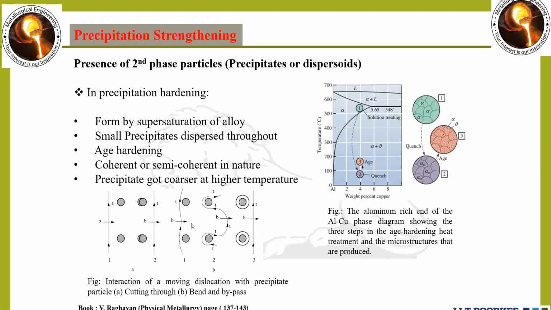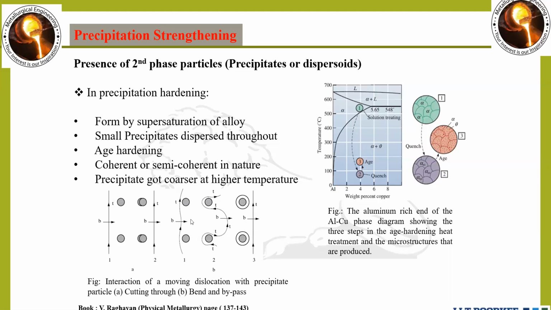If the precipitate is coarser and semi-coherent in nature, then the dislocation will make a loop around it. If it is not able to cut the precipitate, it will start to make a loop.